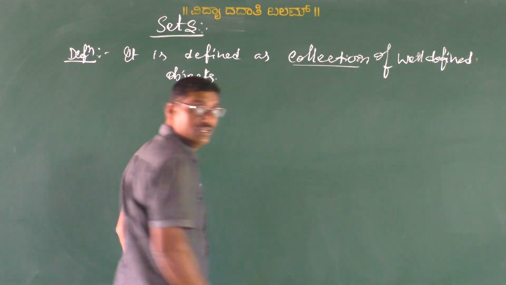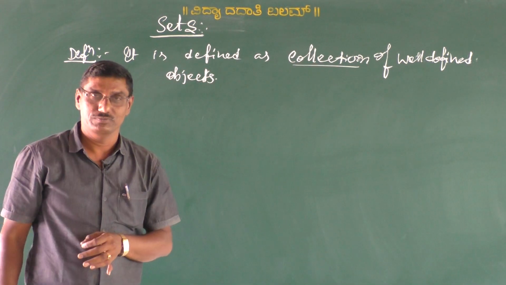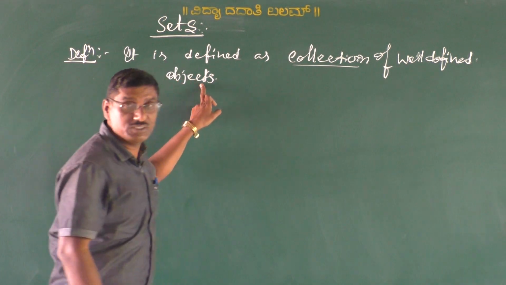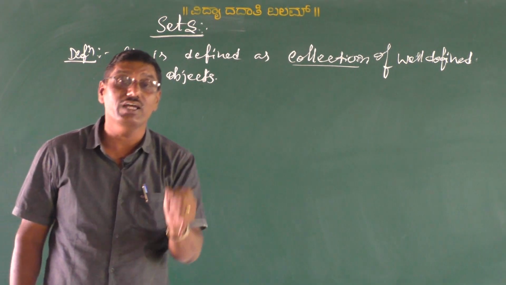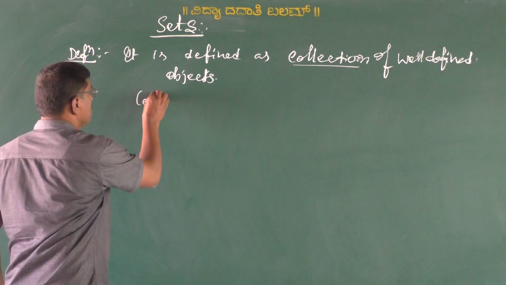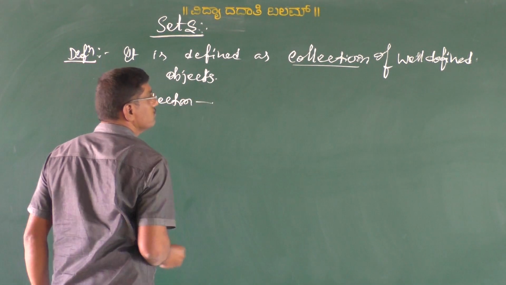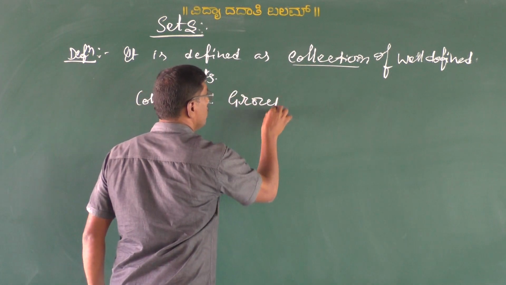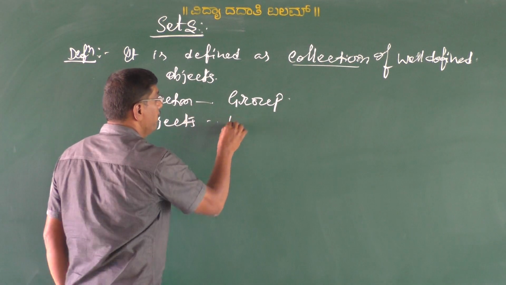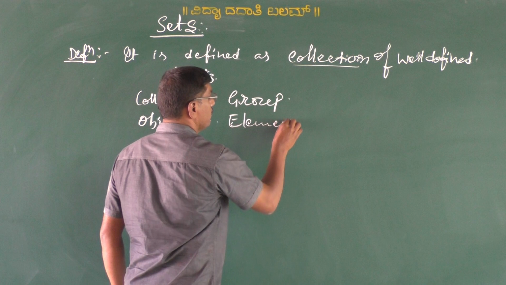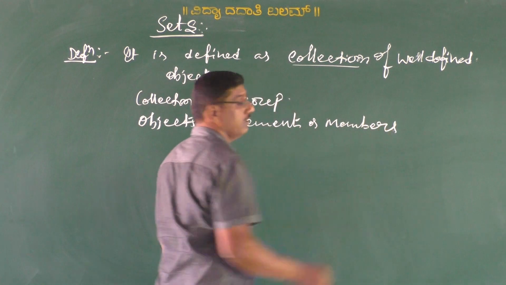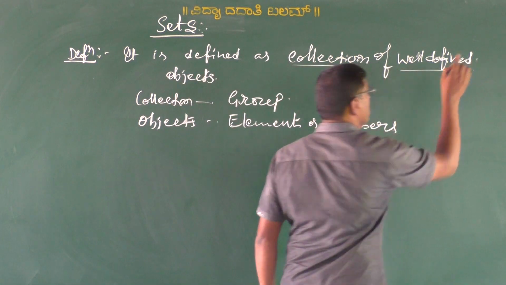In this definition, collection means group. Objects means the objects of a set, what we call elements or members of a set. Another word is well-defined.